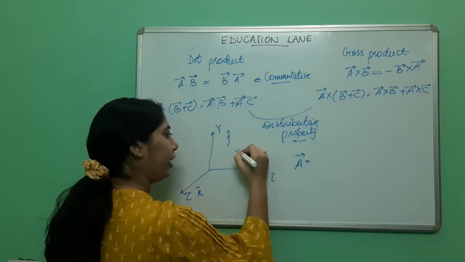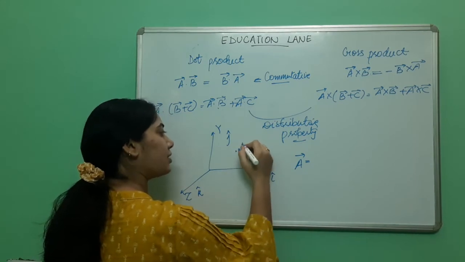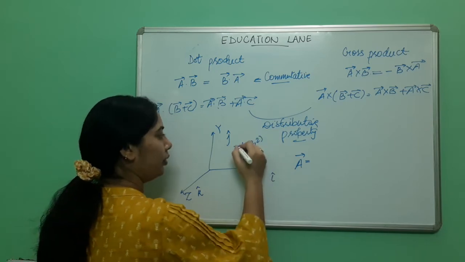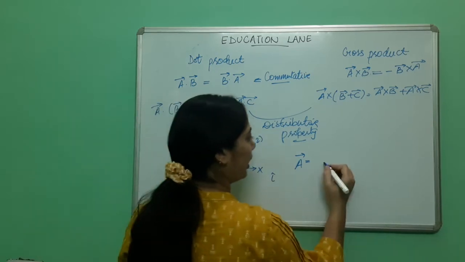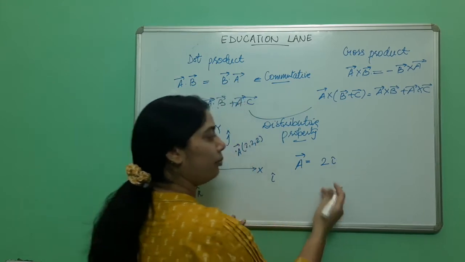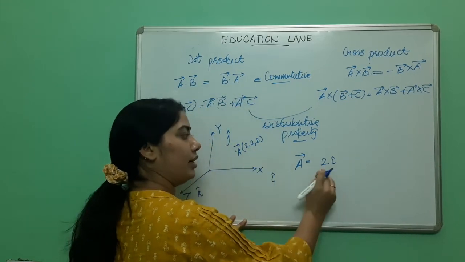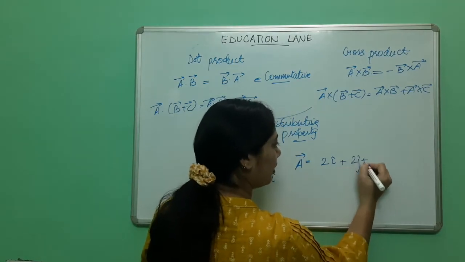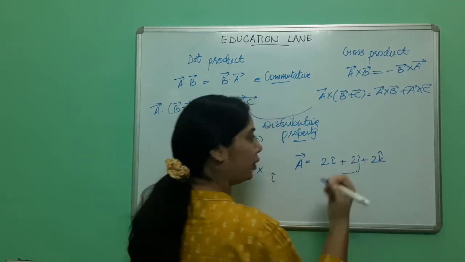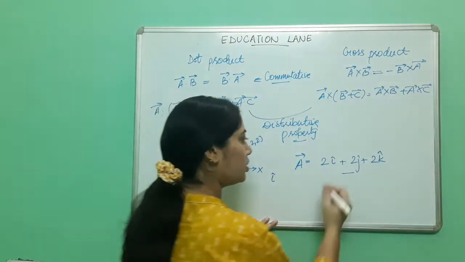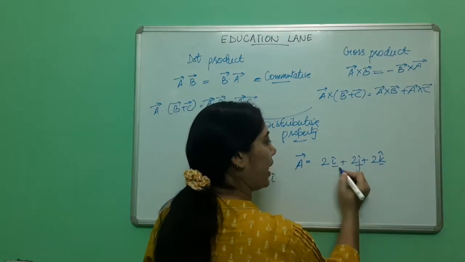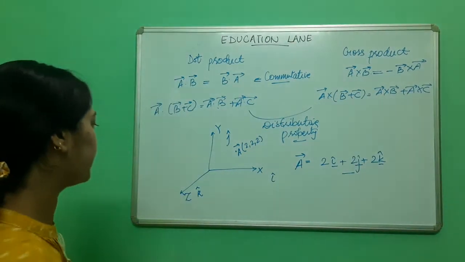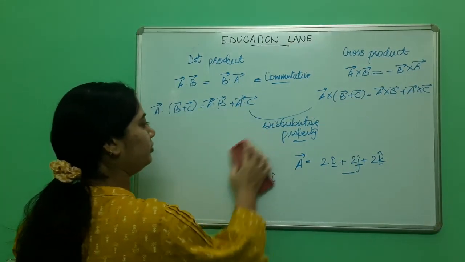If A has some coordinates, say 2, 2, 2, then it can be written as 2i cap, means 2 in x direction, plus 2j cap plus 2k cap. So this represents x, y and z directions. So let us further proceed.